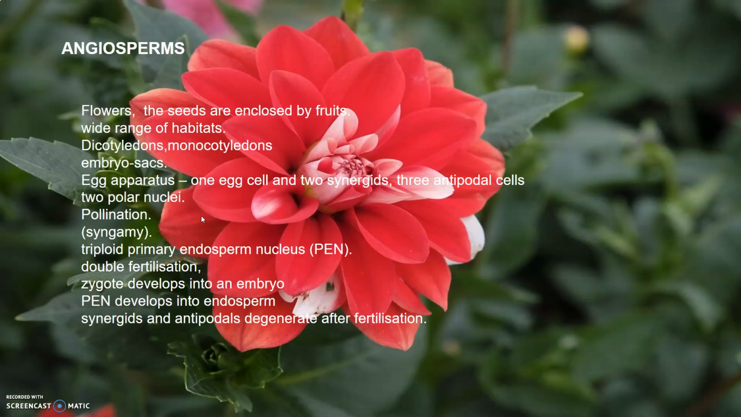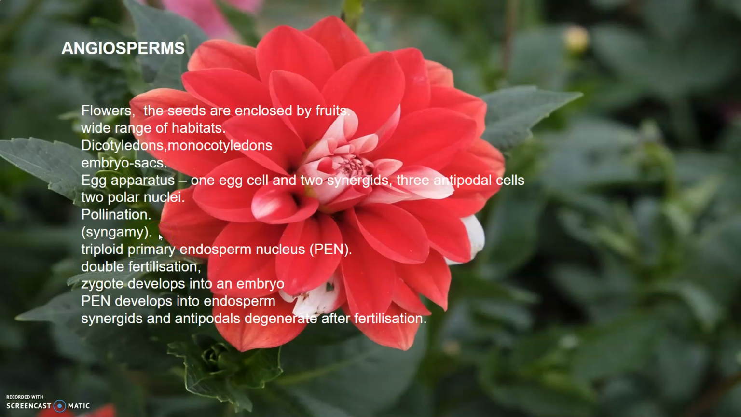Now the pollen grains germinate on the stigma and result in the formation of the pollen tube, which grows through the tissues of the stigma and style and reaches the ovule. The pollen tube enters the embryo sac, where the 2 male gametes are discharged. One of the male gametes fuses with the egg cell to form the zygote, and this is called syngamy.